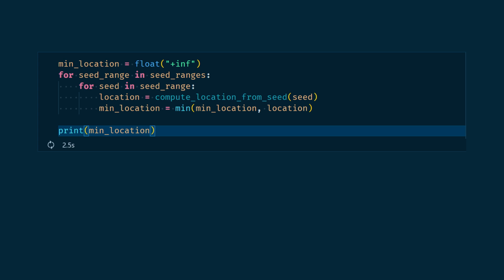Well, nothing happens. Why? Wait, it has not crashed or something. It is still running. Let's visualize where it is by adding progression bars. Ouch, it's slow. In fact, there are quite a lot of seeds to process. In the first part, there were only 20 seeds. Based on the number of seeds we can process per second, it should take more than 4 hours. That is way too long for this video.